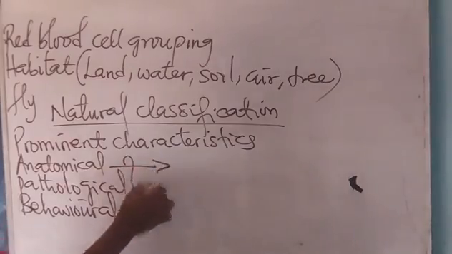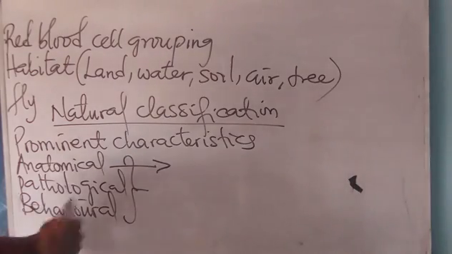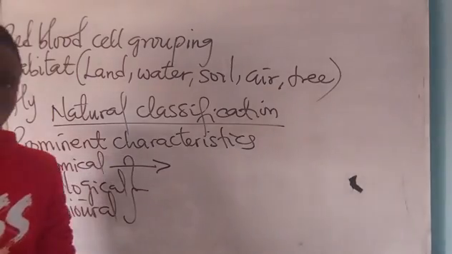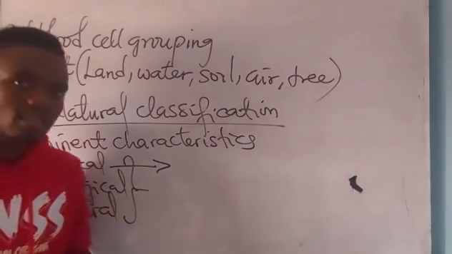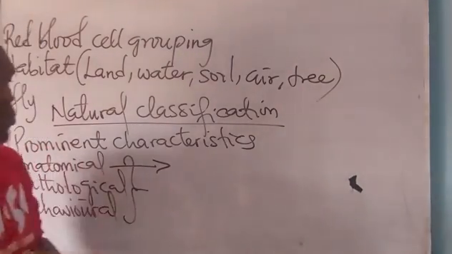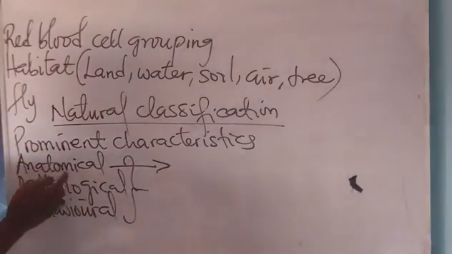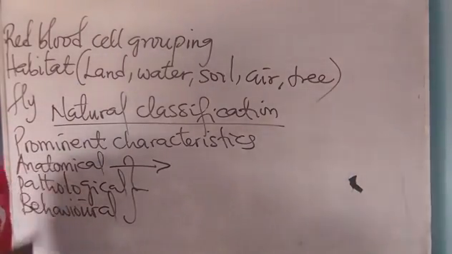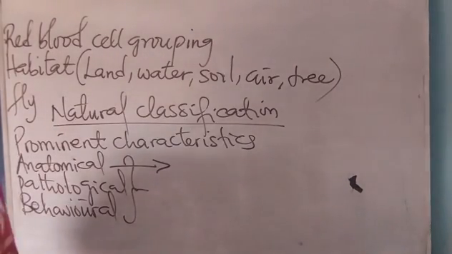Okay, so this anatomical, you know, anatomy is a branch of science that deals with the study of the internal structures of an organism. When an organism is dissected, the ability to study the various organs inside the organism is called what? Anatomy. The study of diseases caused by organisms is called what? Pathology. So that is for that.